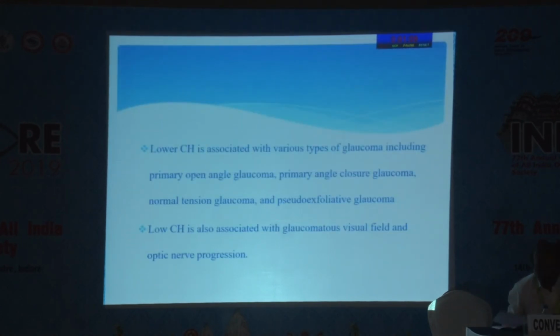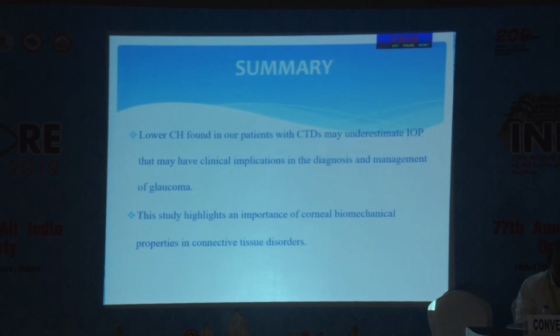So we can say that lower CH is associated with various types of glaucoma, including POAG, PACG, normal tension, and pseudoexfoliative glaucoma. Lower CH is also associated with glaucomatous visual field and optic nerve progression. So to conclude, we can say that lower CH found in our patients with CTD may underestimate the IOP, which may have clinical implications in the diagnosis and management of glaucoma. And so this study highlights the importance of corneal biomechanical properties in connective tissue disorders.